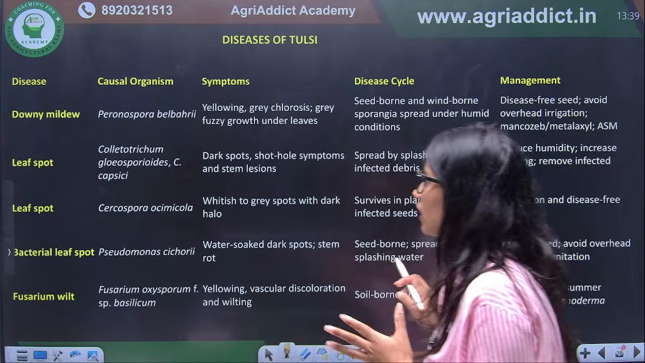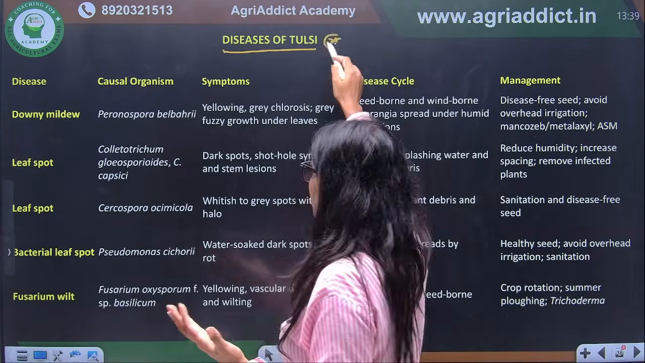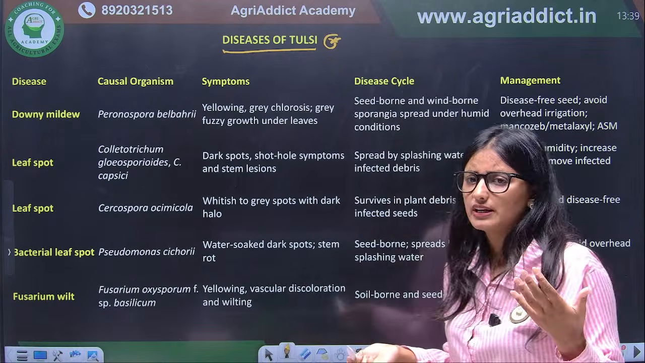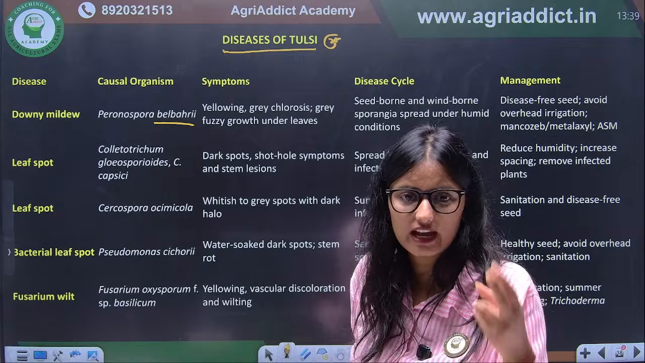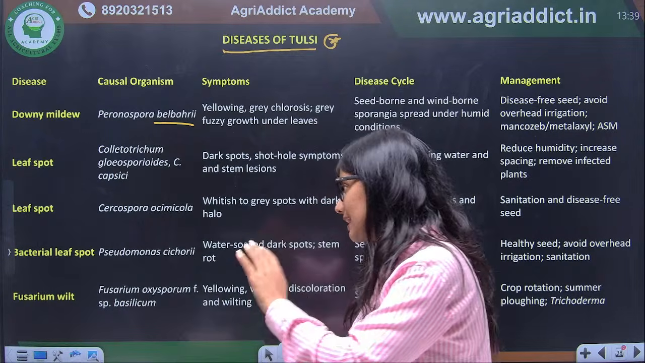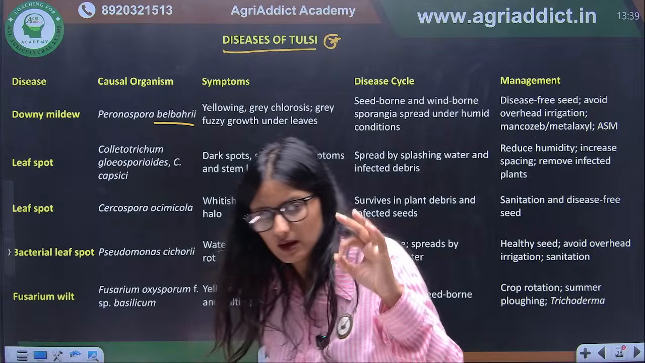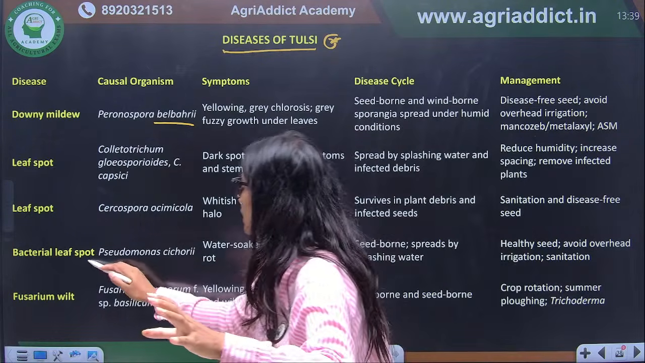Again, downy mildew of tulsi is caused by Peronospora belbahrii. For leaf spot, we have two. One is Colletotrichum, that is anthracnose leaf spot. Second, we have Cercospora leaf spot here. Bacterial leaf spot is also there, which is caused by Pseudomonas cichorii.